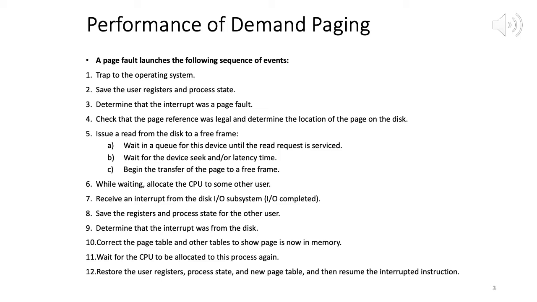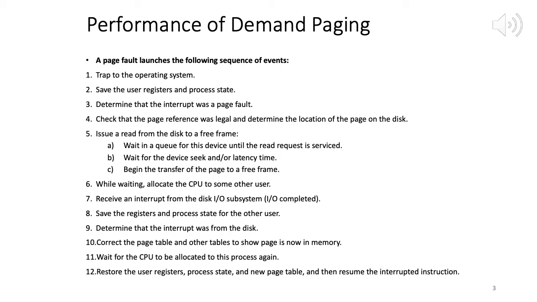And then the disk operation happens. We wait for device seek and latency time. If we have a rotating hard disk, then that rotational latency is there. Seek latency and data transfer latencies are all there. So we have to wait for those to happen. Then we begin the transfer of the page to a free frame. Now while we are waiting, this is disk IO, and we are doing multi-programming. So what can we do? We can now give the CPU to some other process. While waiting, allocate the CPU to some other user or some other process of the same user.